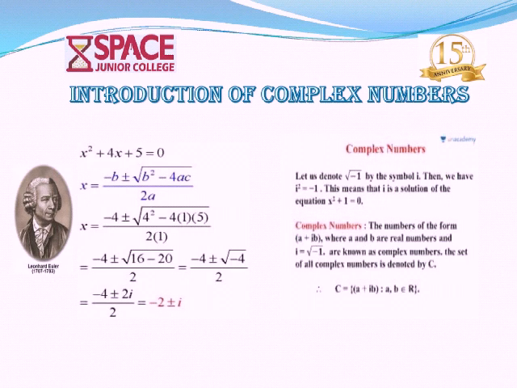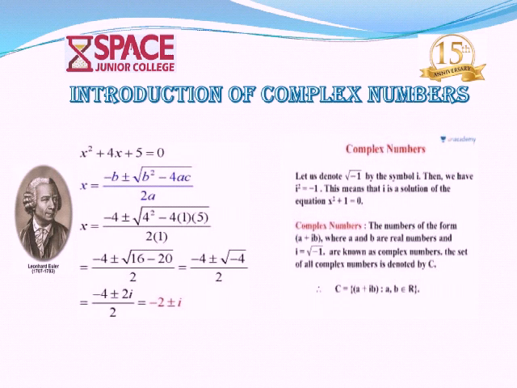So now we take an example: x square plus 4x plus 5 equals 0. Here we have the formula x equals minus b plus or minus square root of b square minus 4ac, by 2a. Substituting all the values, we have minus 4 plus or minus square root of minus 4, by 2. Root minus 4 is root 4 into root minus 1.